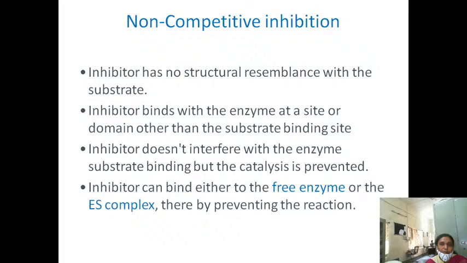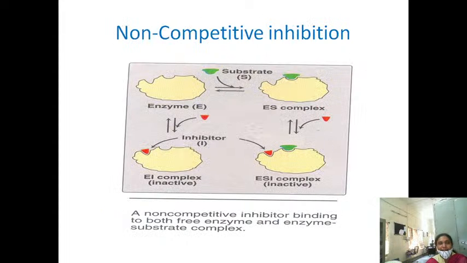Usually what is supposed to form to bring about catalysis? The enzyme substrate complex has to form. But here the substrate will go and bind to the enzyme, and along with that the inhibitor also binds to some other site of the enzyme to form the enzyme substrate inhibitor complex, and thereby prevents the catalysis.